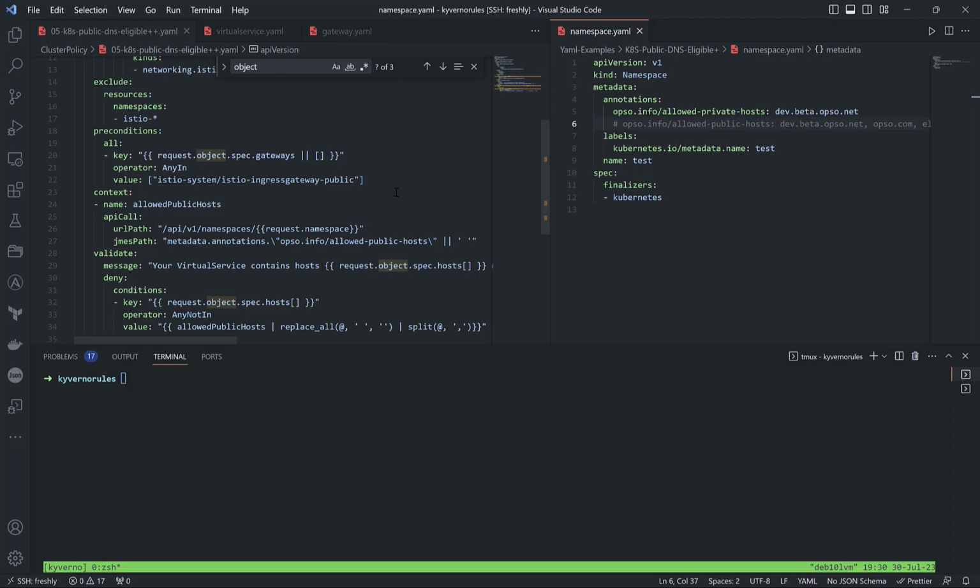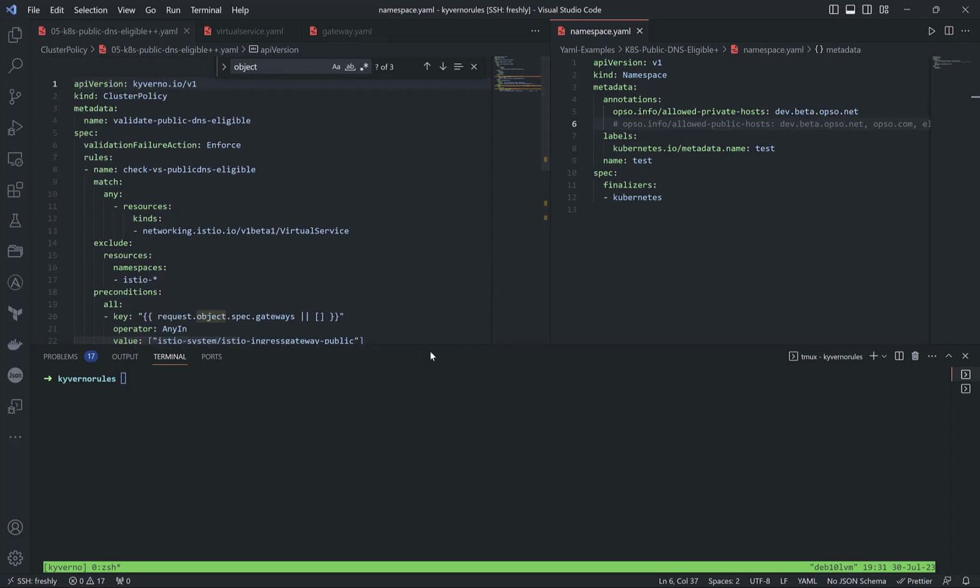Just imagine we have one kind, virtual service. If in case of this virtual service we use some gateway, which is actually a kind of Istio, and we define a domain name, it must be validated. In case of a domain name which we cannot write, it will not let us create this virtual service kind, because it will go to analyze the namespace. So what does it mean? Let me switch to the cluster policy rule and explain each line.